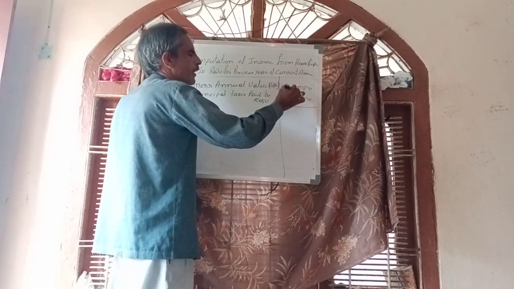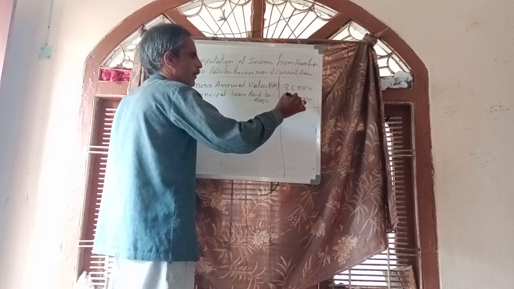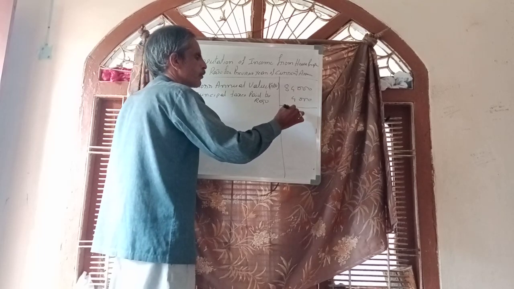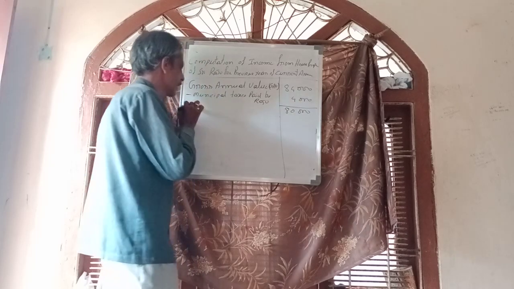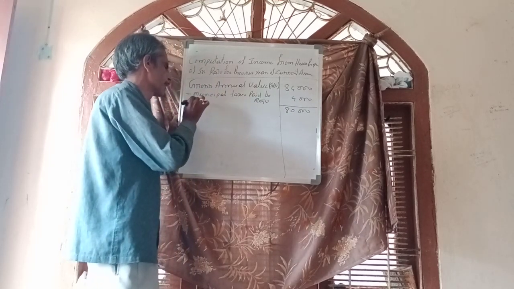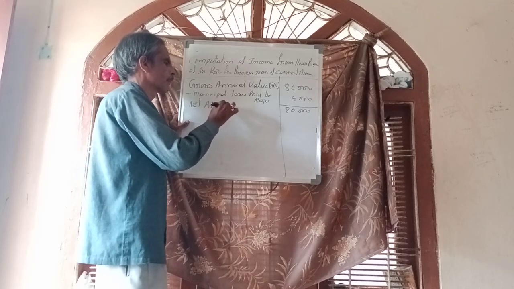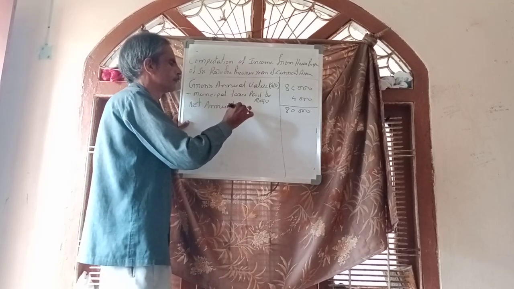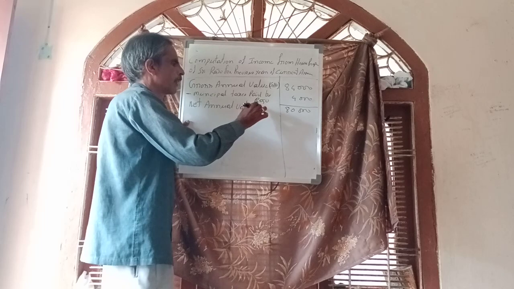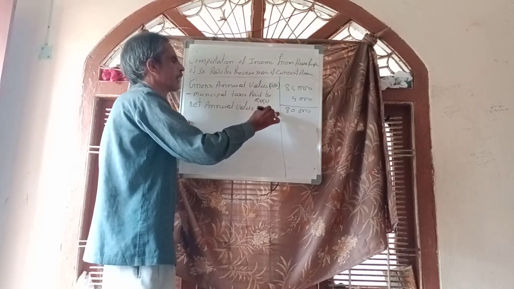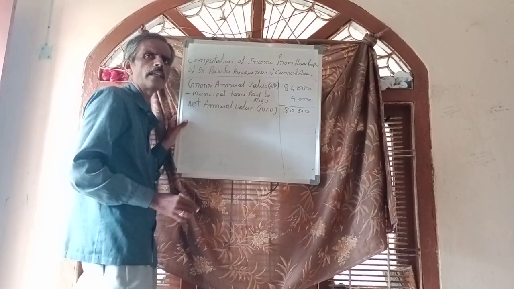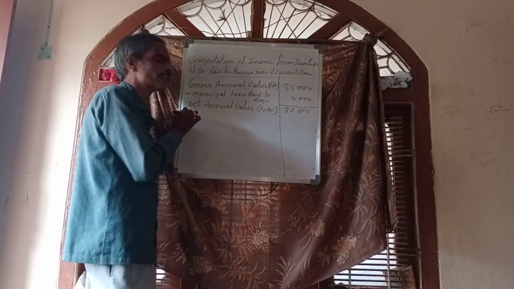So GAV minus municipal taxes paid by the assessee, the balance amount is known as net annual value, NAV.